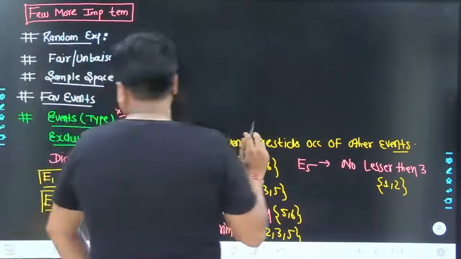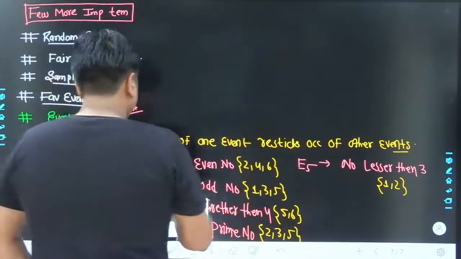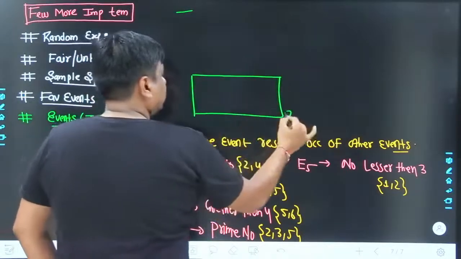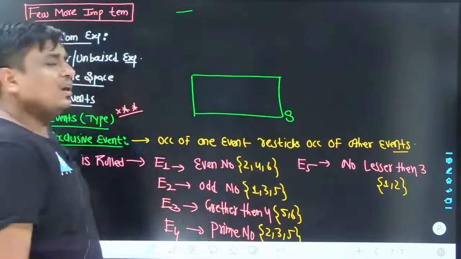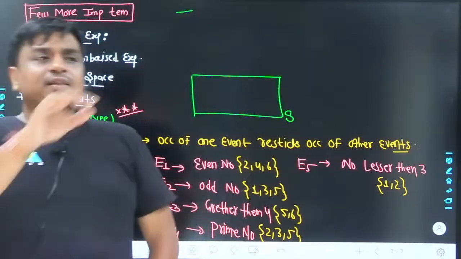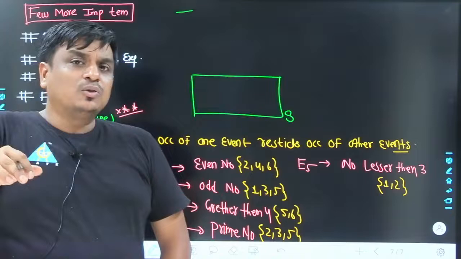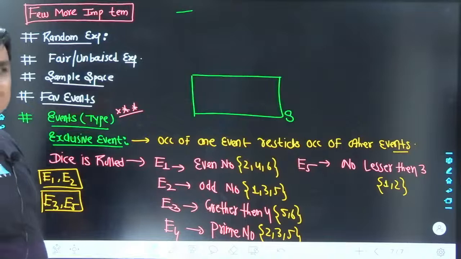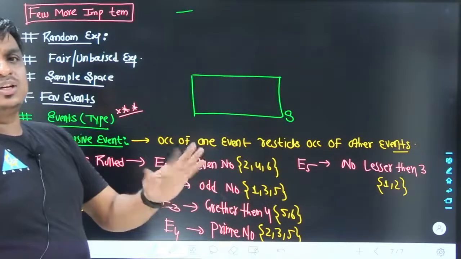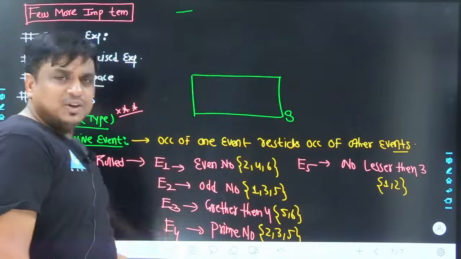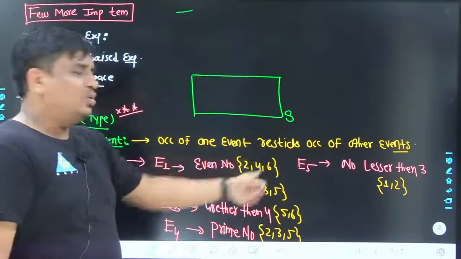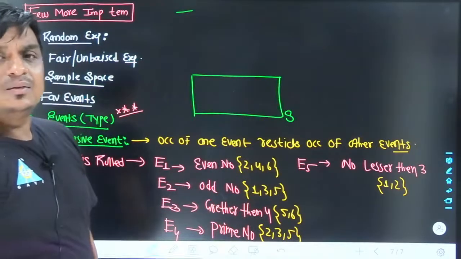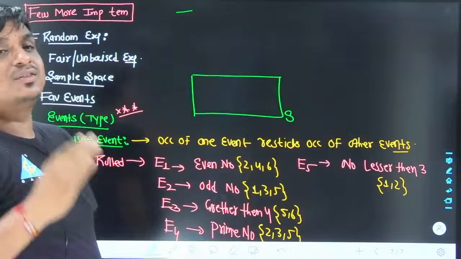Now here comes the next point, or you can write this with a Venn diagram. Let's take this as the sample space. Clearly, the favorable events which you bring out would always be a subset of the sample space. If a die is rolled, what are the different possibilities? 1, 2, 3, 4, 5, 6. The favorable events you have made are 2, 4, 6; 1, 3, 5; 5, 6; 2, 3, 5; 1, 2. They are all subsets of your sample space only.